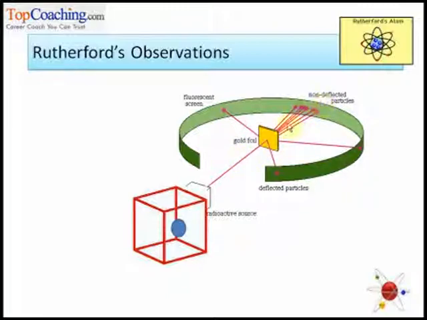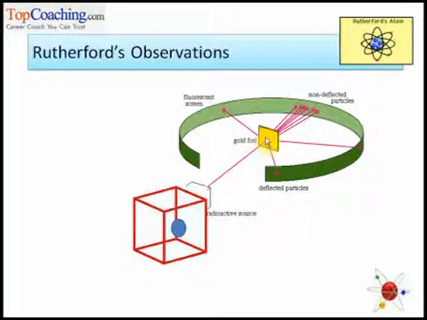Most of the particles went across and a very few particles got deflected. Now since most of the particles were neither repelled nor attracted, they just passed across. What did it mean? That most of the space inside an atom is empty. Very few particles came back. Helium particles are positively charged particles, alpha particles.